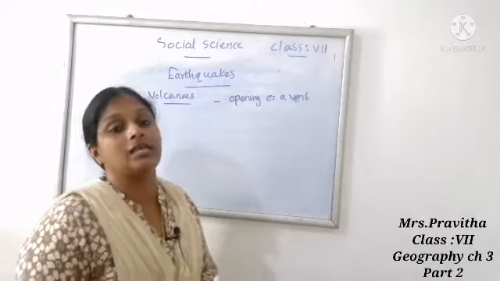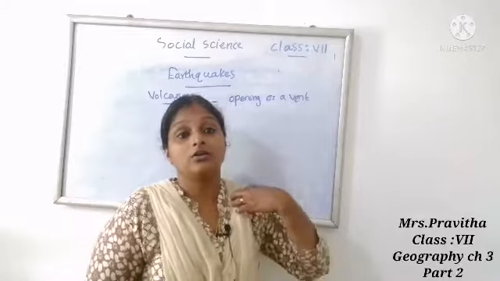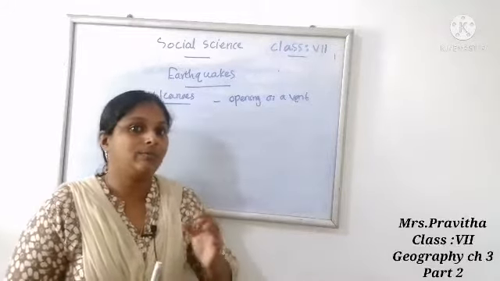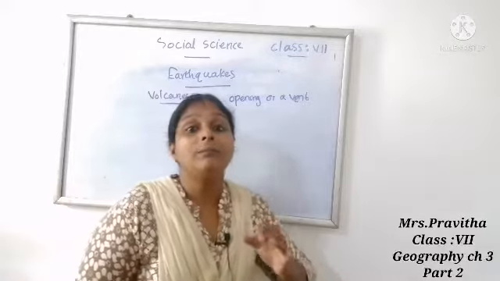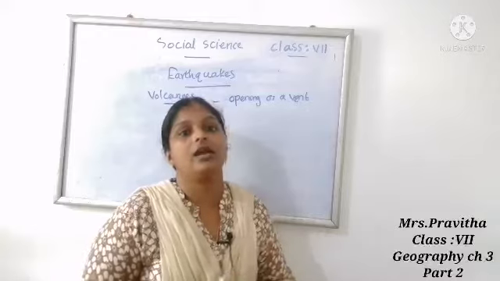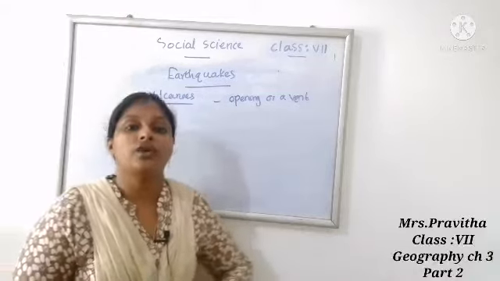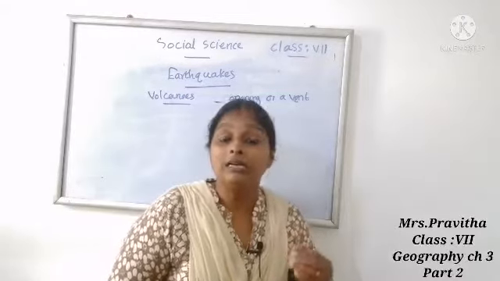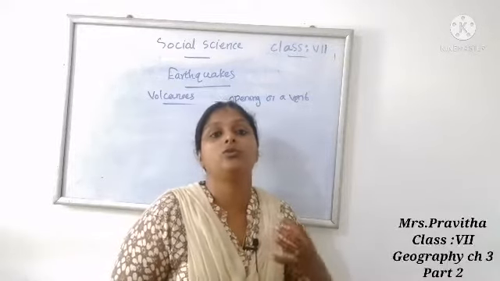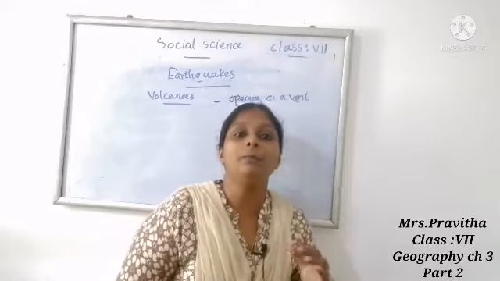Volcanoes also form due to the plate movement at these boundaries.